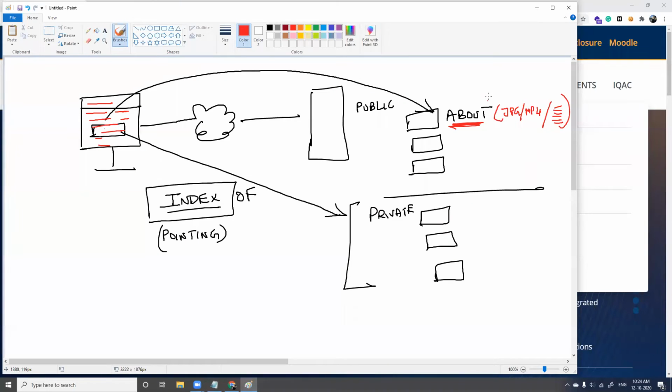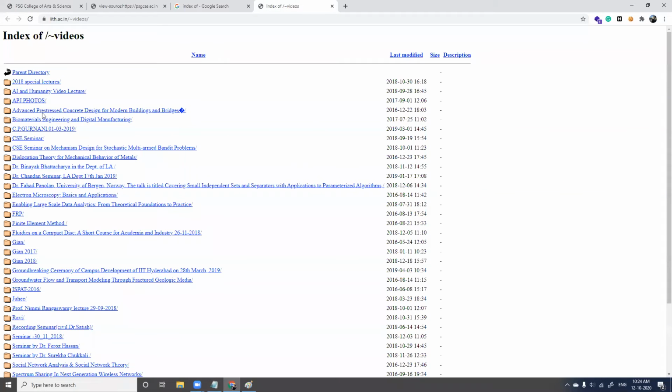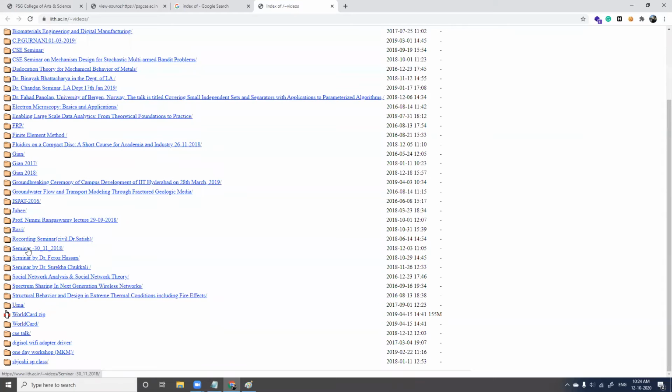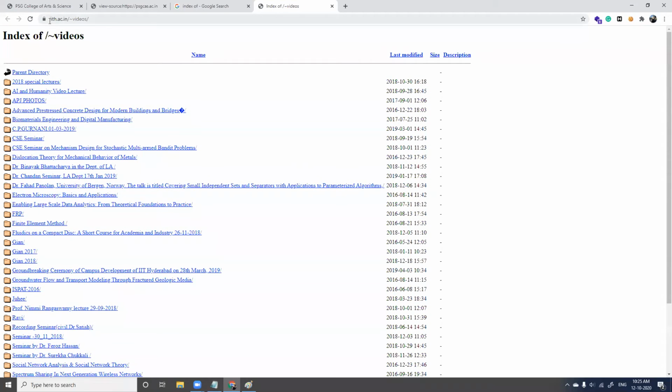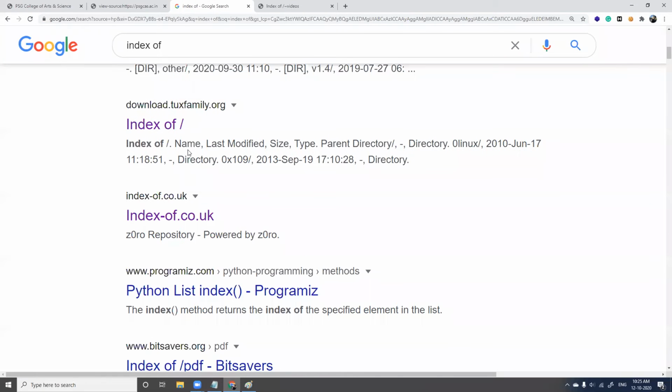if I'm able to access the directory structure, like, okay, this is the file, this is the file, this is the file. If I'm able to access this kind of file structure in my browser, just like this, right? And if this data is sensitive, then I can say this is a bug, this is a vulnerability. Few websites will have public directories indexed like this. If it is a public directory, it's not a bug. But in case it is a private directory,